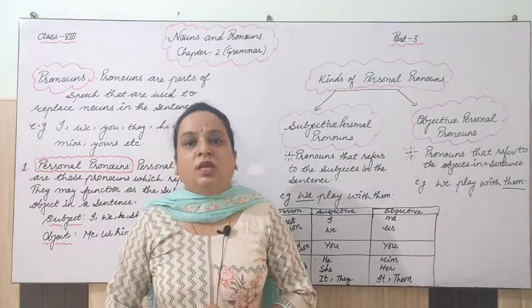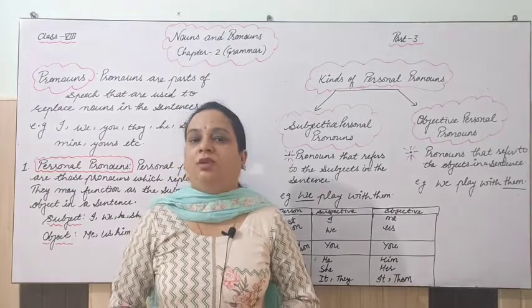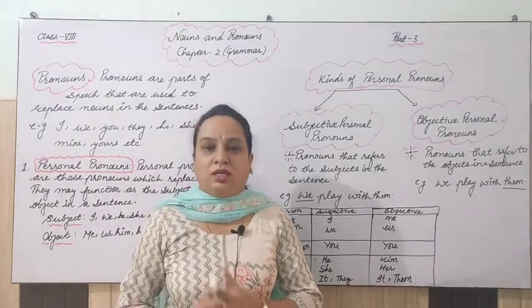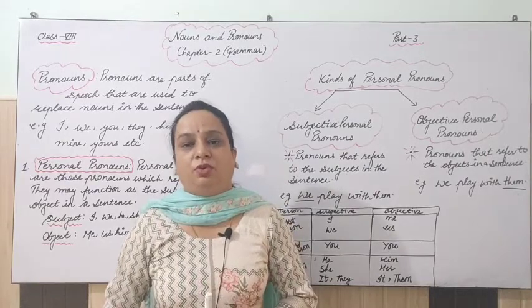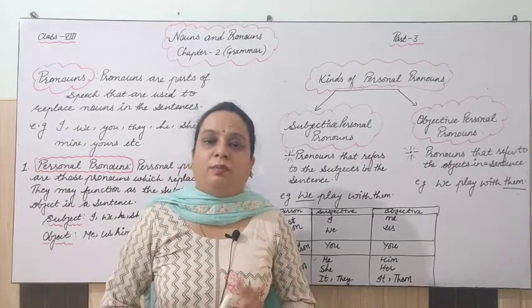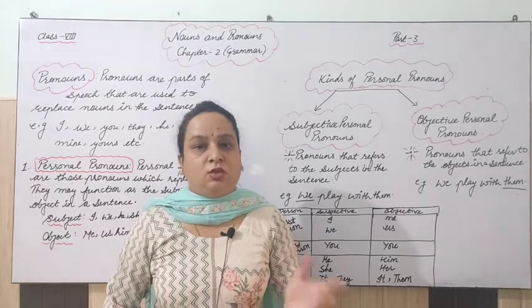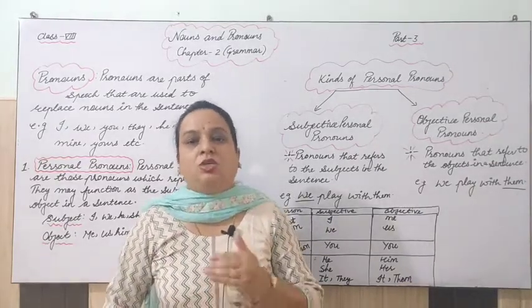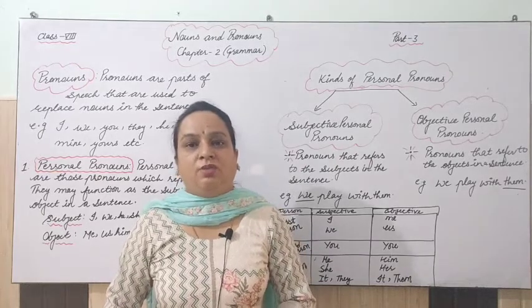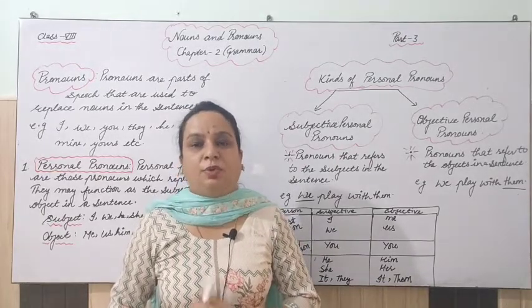Number 1 is subjective or nominative, number 2 is dative, number 3 is objective, and number 4 is possessive. If you have missed those videos by chance, you can see them before watching this video part number 3. So here in video part number 3, we are going to start pronouns.